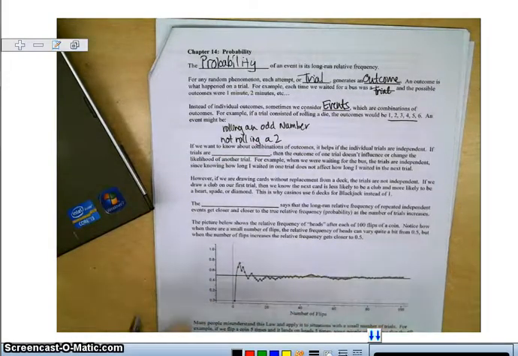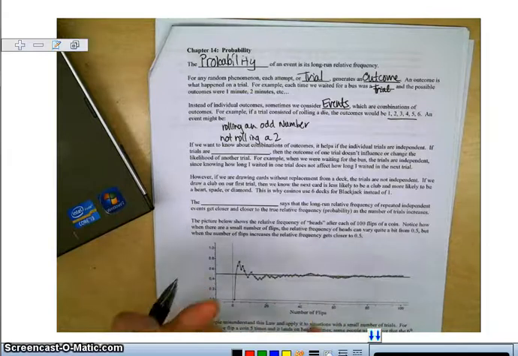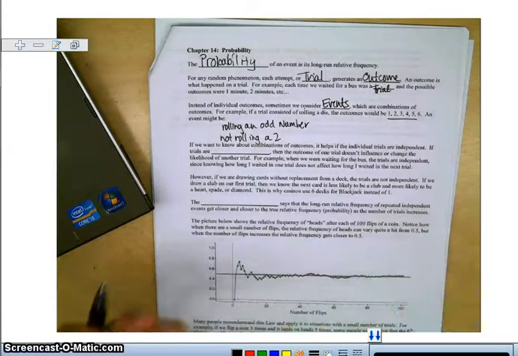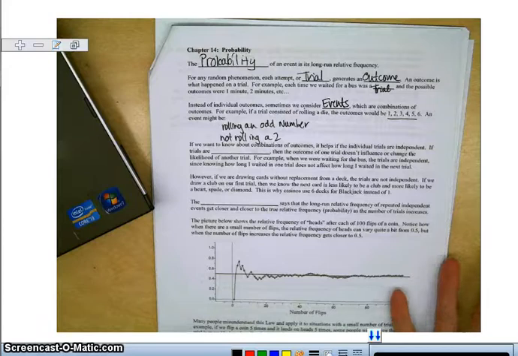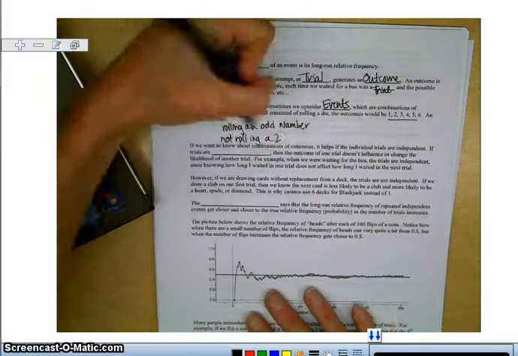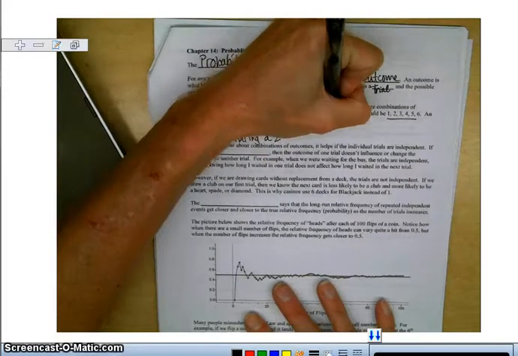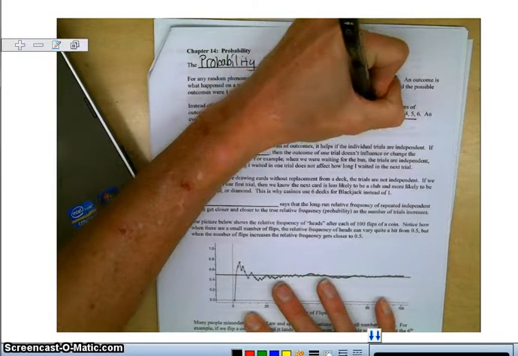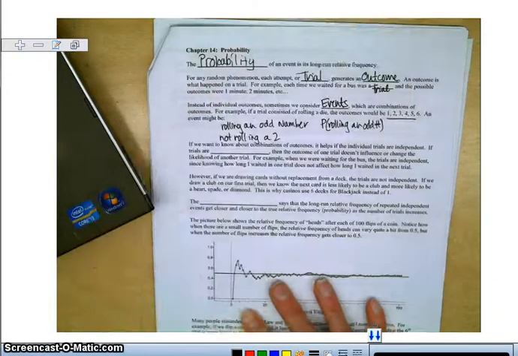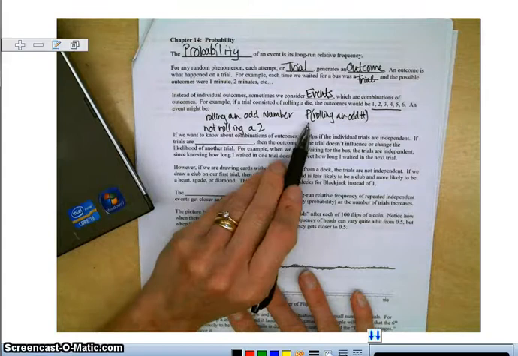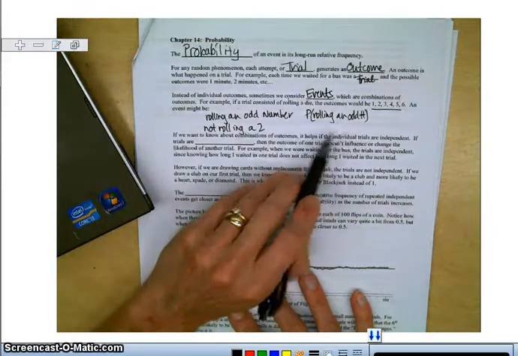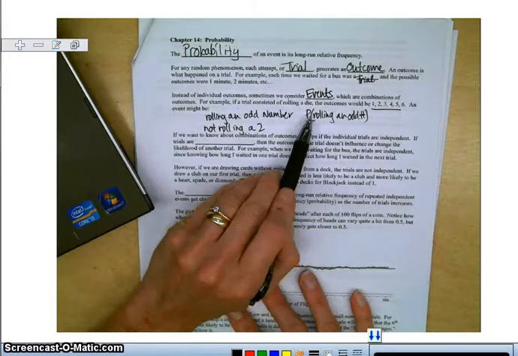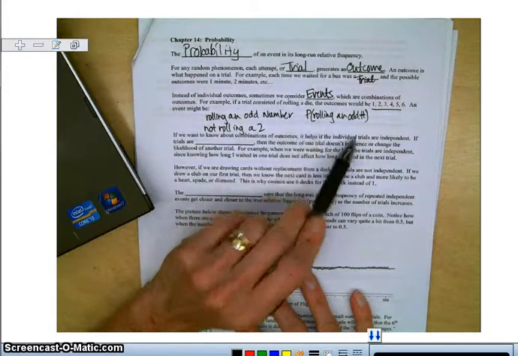On a die, you're going to roll the die, that's the trial. Our outcomes would be 1, 2, 3, 4, 5, 6. That's how we write probability problems. We write P, and then in parentheses, rolling an odd number, and you read that as probability of rolling an odd number.